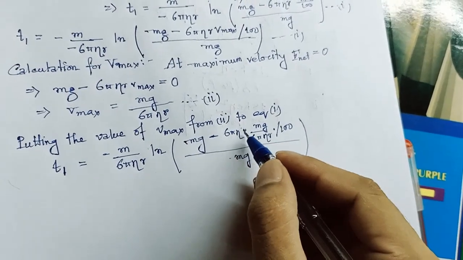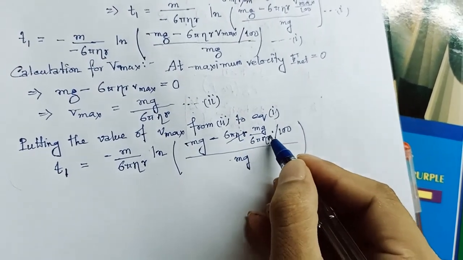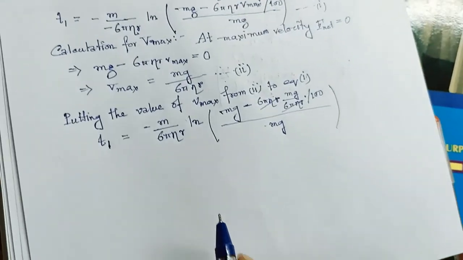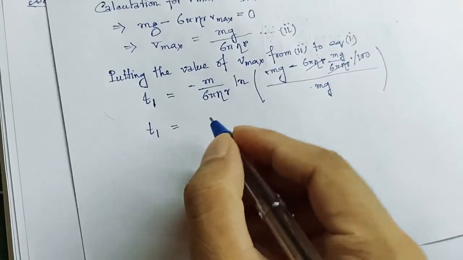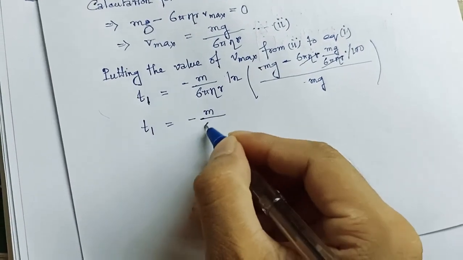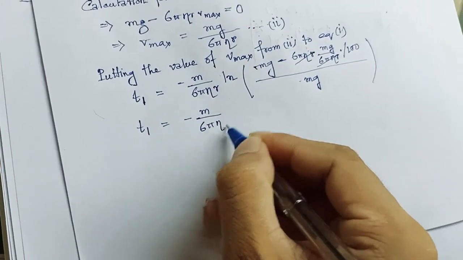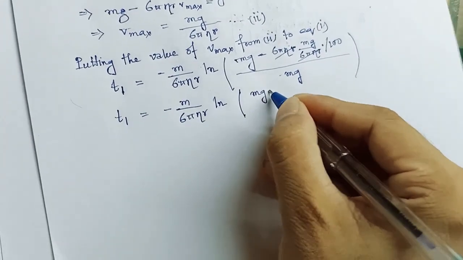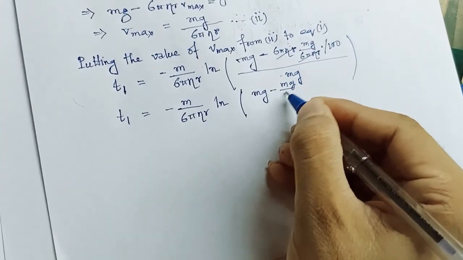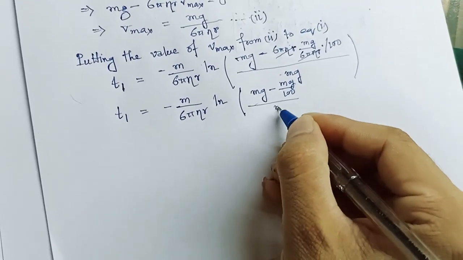Now we can cancel the 6 pi eta r from both sides. So we find t1 will be minus m divided by 6 pi eta r logarithm of mg minus mg divided by 100, divided by mg.